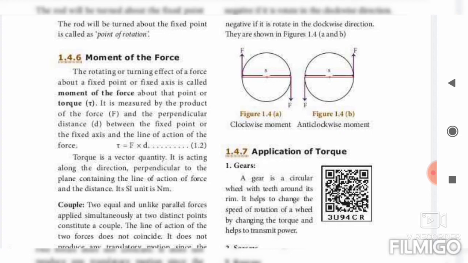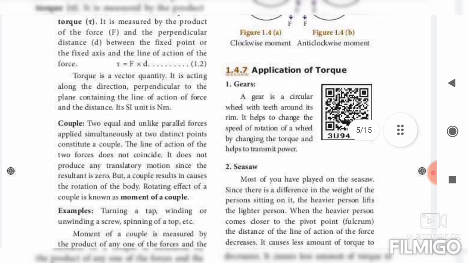The next one is the moment of couple. Two equal and opposite parallel forces applied simultaneously at two distinct points constitute a couple. The lines of action of the two forces do not coincide. The rotating effect of a couple is known as moment of couple. An example is turning a tap. Any one example you have to write.